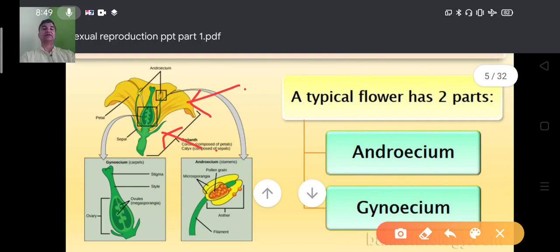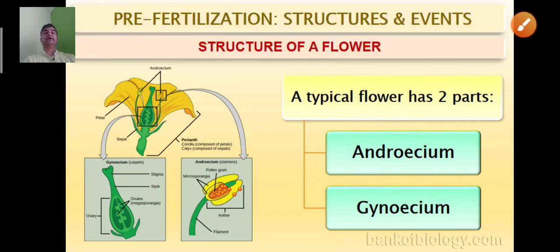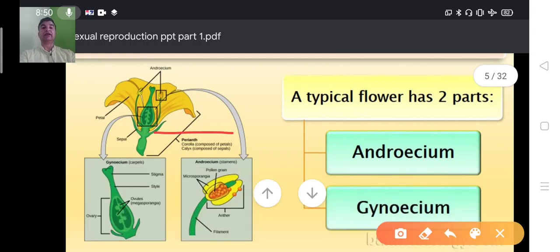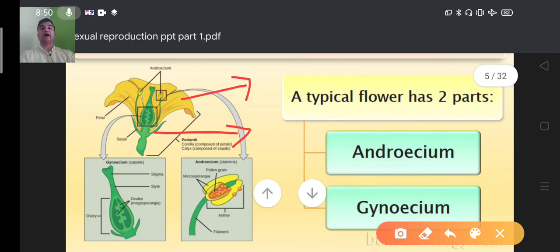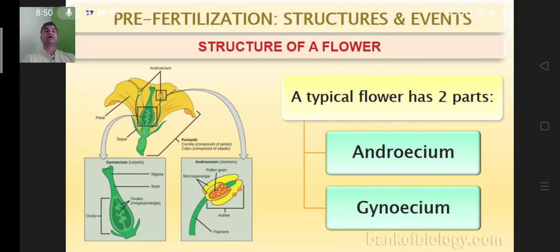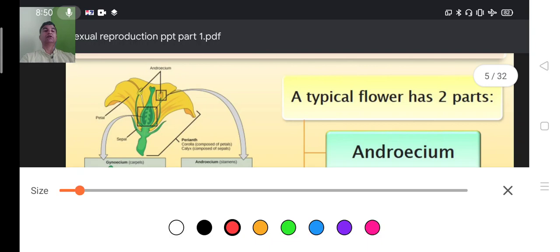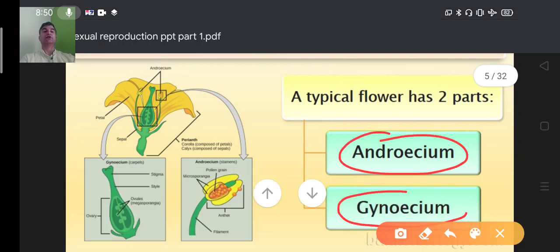These are the accessory whorls. They are not directly involved in sexual reproduction. The main ones are the androecium and gynoecium. This is the androecium and this is the gynoecium. The androecium is the male reproductive part and the gynoecium is the female reproductive part. In a typical bisexual complete flower there are calyx, corolla, androecium and gynoecium. If these four parts are present, that flower must be called a complete bisexual flower. In pre-fertilization structures, first we are going to cover the male reproductive part, second the female reproductive part.